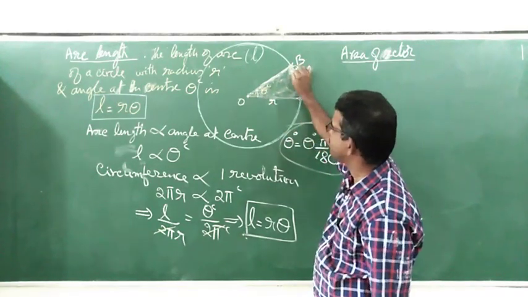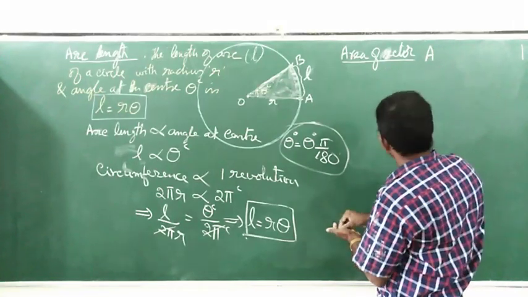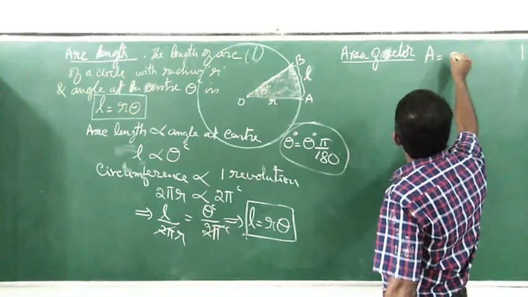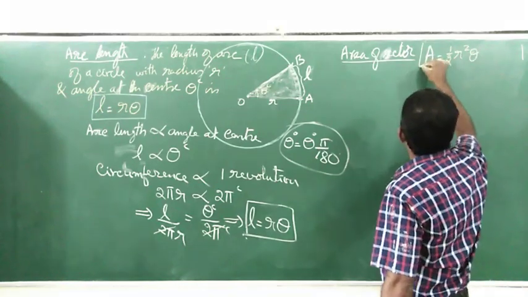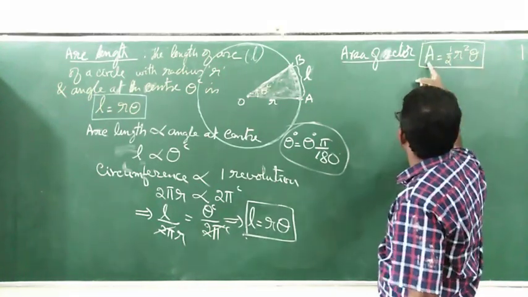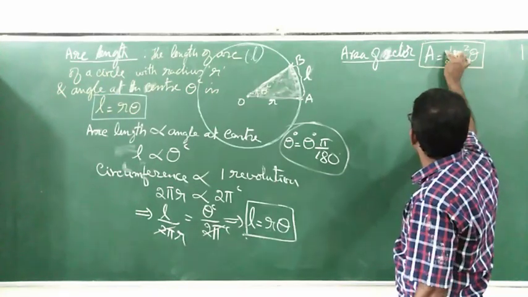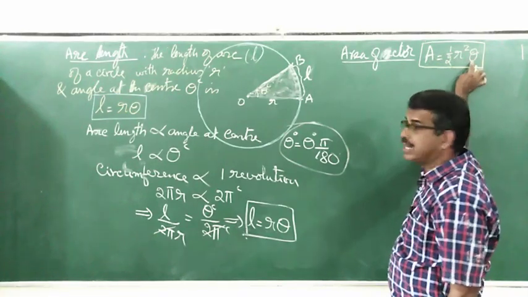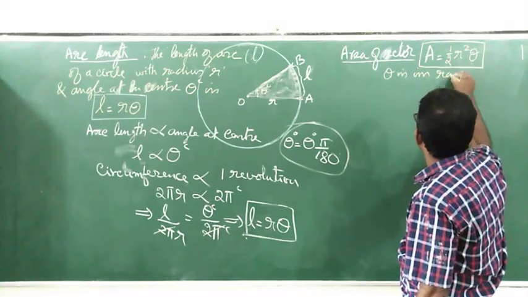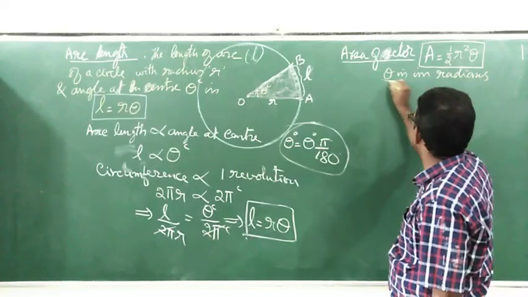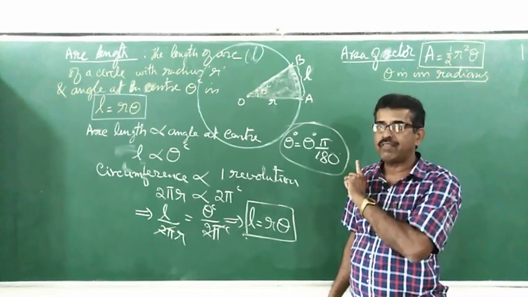The area of a sector. The area of a sector is given with the formula capital A is equal to 1 by 2 r square theta. This is the formula. What is the formula to find the area of a sector? Just the area of a sector I denote it by capital A. Capital A is given by what? Half, 1 by 2 r square theta. Here also theta is in what? Theta should be given in radians. That is a must. If theta is given in degrees, first we convert it to radians and then find the area